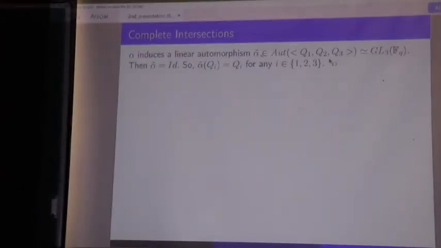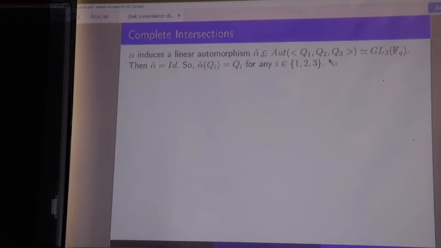These quadrics are also linearly independent in P4. Now, we know that this alpha tilde cannot be of order 5, because of the two conditions that we had on the prime Q. So the only case left would be for alpha tilde to be the identity.